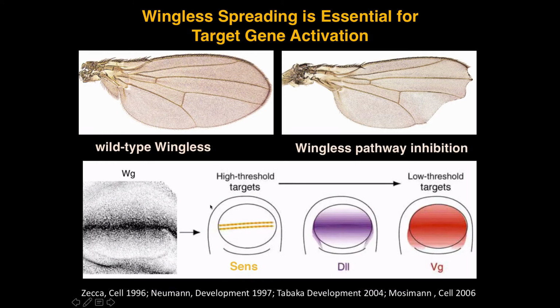Second was the identification of target genes, all dependent on Wingless signaling, but some that were high threshold and some lower threshold. So high-threshold target genes were just activated where Wingless was high, near the source, and lower-threshold target genes were activated farther away. And then there was the correlation between spreading and target gene activation, high and low level, and the importance of that for tissue patterning.